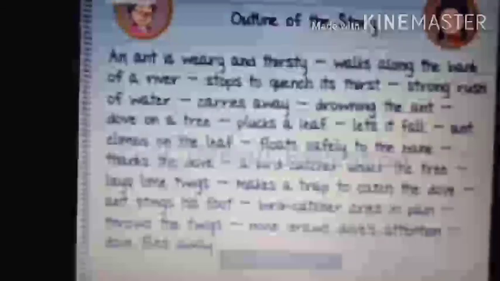This is an example, students. Okay, see, now you all know this story, I think, about an ant. Okay, this is a story about an ant and a bird catcher. See, ant and a dove. See, this is the outline. See, only the main points are given.